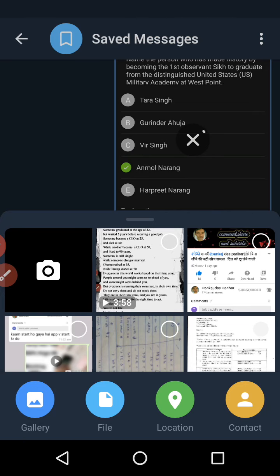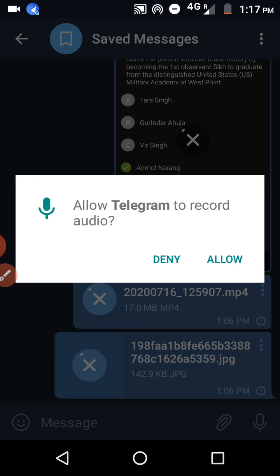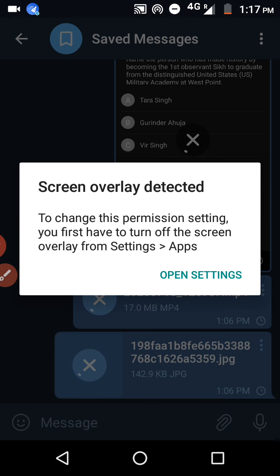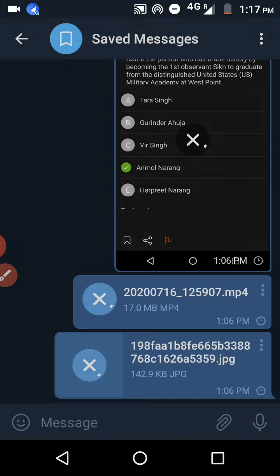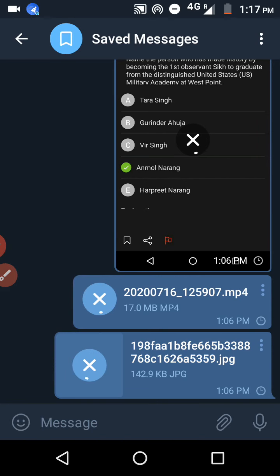Okay, let's talk about the next features of Telegram. You can send audio messages also. See here, you just have to provide access to this one. So click on allow. Open settings, the same way you have to do in settings. You have to provide the application permissions in settings, so then only it will allow. So you can send audio messages also.